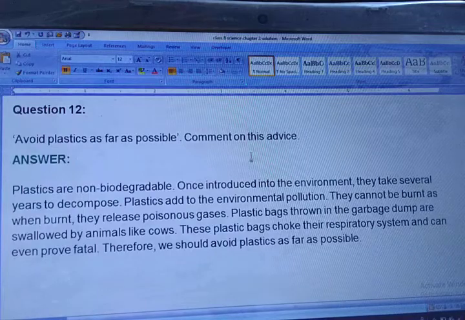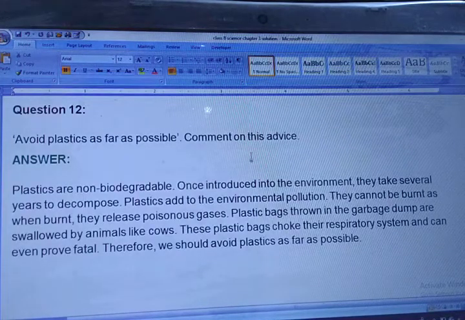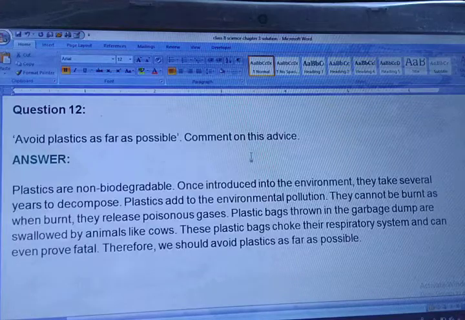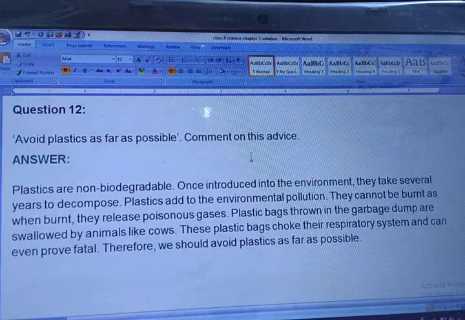Plastic bags thrown in the garbage dump are swallowed by animals like cows. These plastic bags choke their respiratory system and can even prove fatal. Therefore, we should avoid plastic as far as possible. Really, we should avoid it as much as possible. Whenever you buy something in the market, you should take gunny bags or jute bags, so you at least avoid plastic.